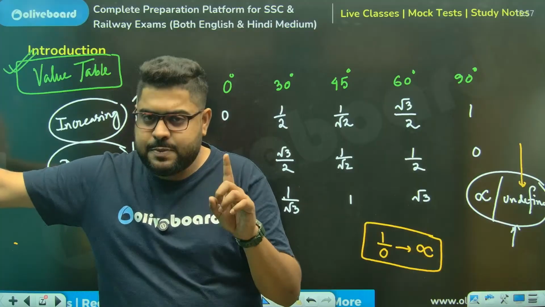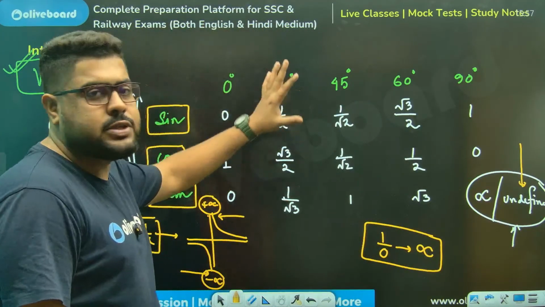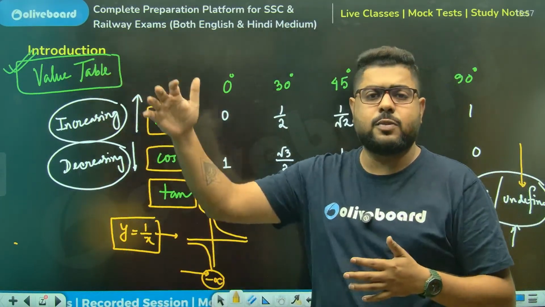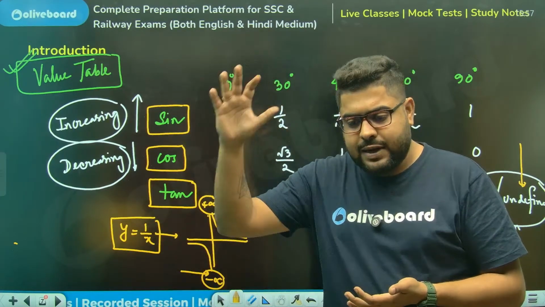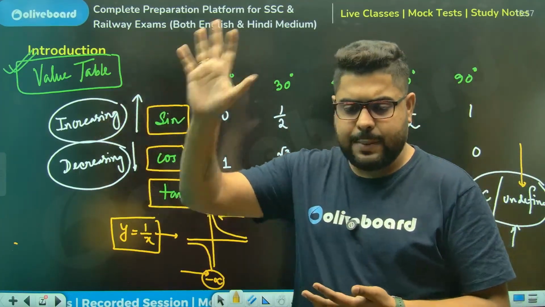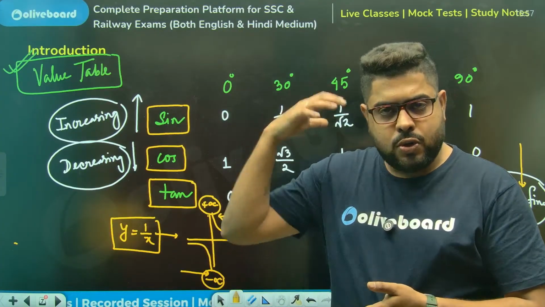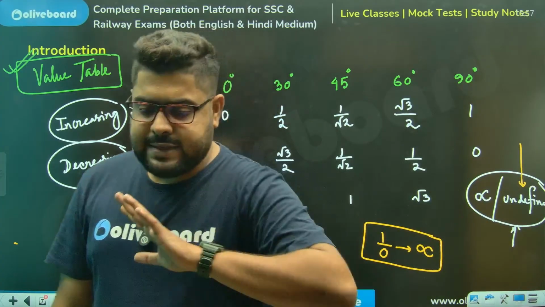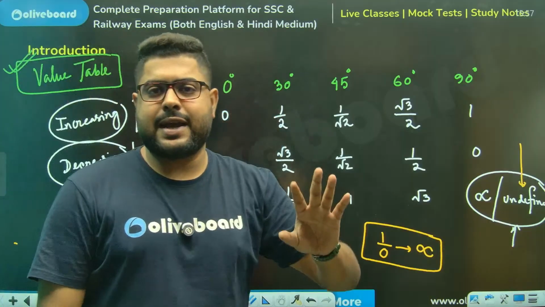So please, please, please, this is my request to each and every one of you. Remember these values. Again, tomorrow we will go into the identities. There you will see so many formulas, the normal identities, then the advanced identities. It will have at least 10, 12, 15 formulas. Even if I ask you to remember only the absolutely essential stuff, it will still have 12, 15 identities. So those things you have to remember, like your name. As simple as that. No trick, nothing. As simple as that, like your name, sir.